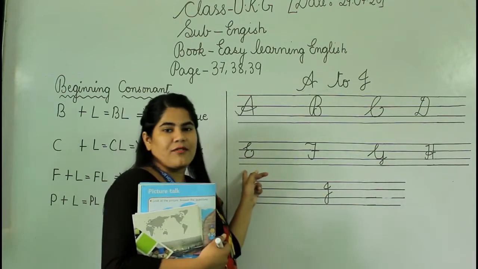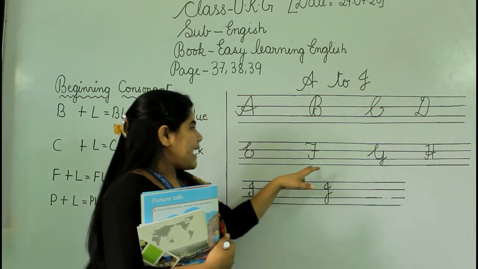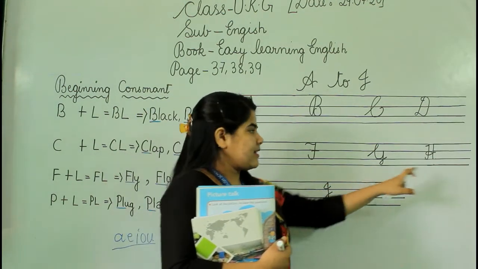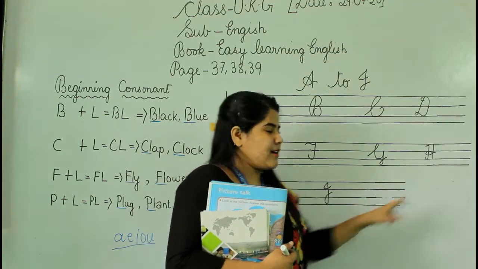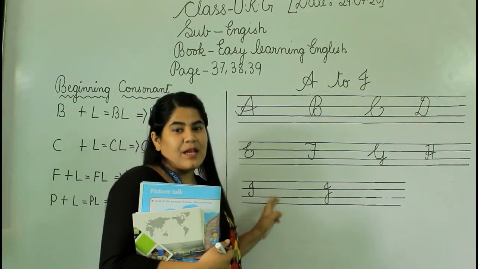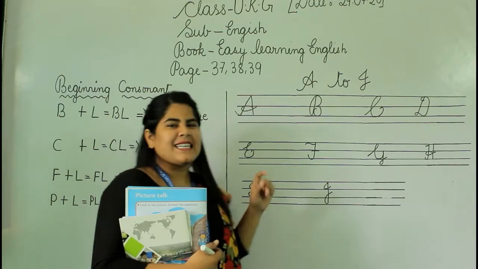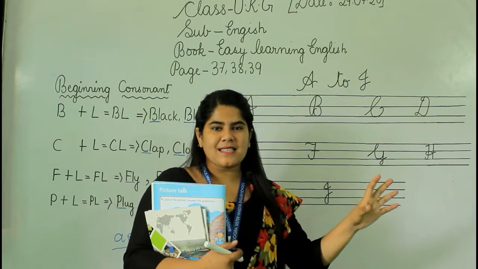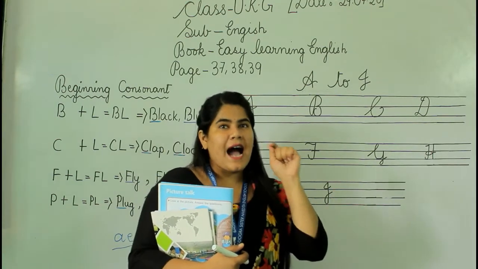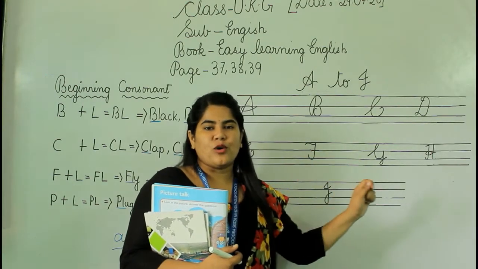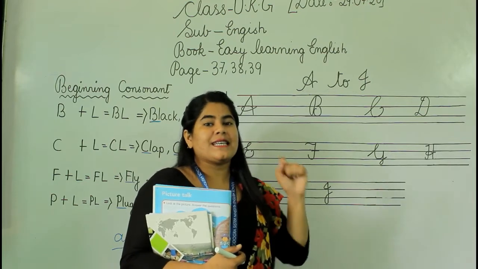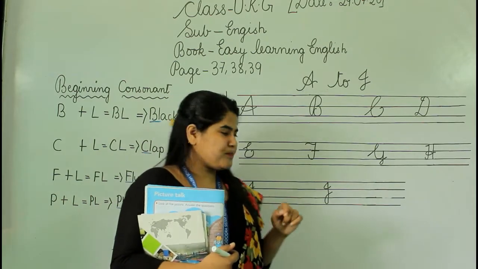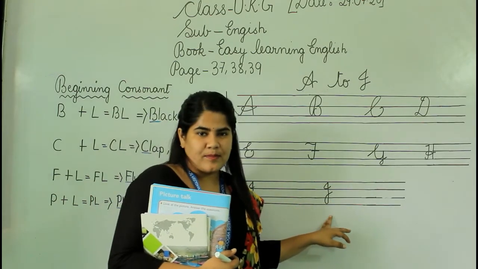So the phonic sound of E is A. F. G. H. I. E. The phonic sound of I is E. Like we pronounce I-N-K as ink, right? I-G-L-O-O, igloo. How do we pronounce? Igloo, right? So the phonic sound of I is E. And J. J is J.